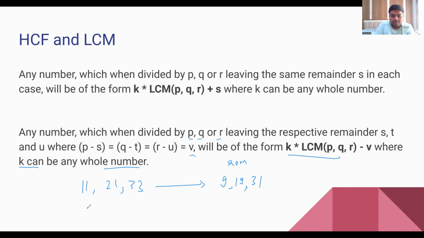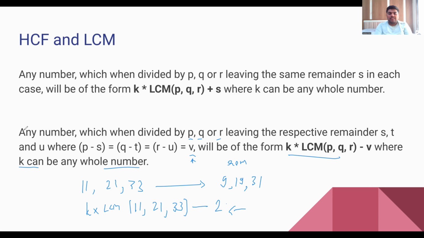So the number will be k into LCM of 11, 21, 33 minus this v. Now what is v? 11 minus 9, 2. So this will be the format of the number, wherein you can put the values of k and get the answer. Now generally k can be any whole number, but putting 0 gives a negative value. So here k needs to be a natural number for the number to be positive. So if you are asked positive, k will be a natural number.